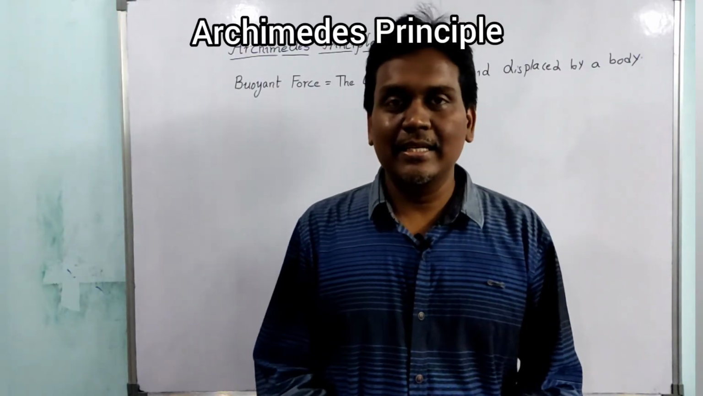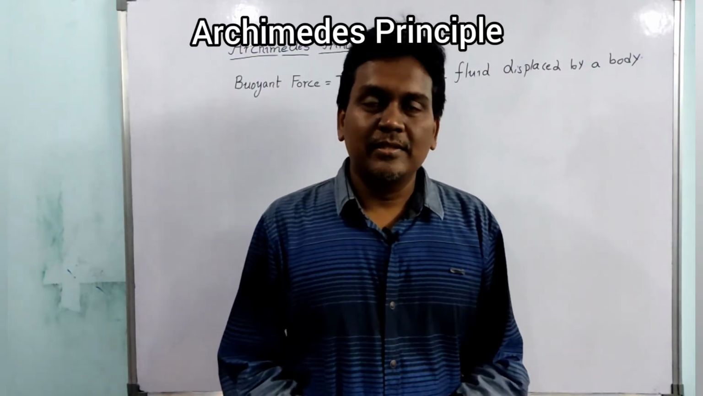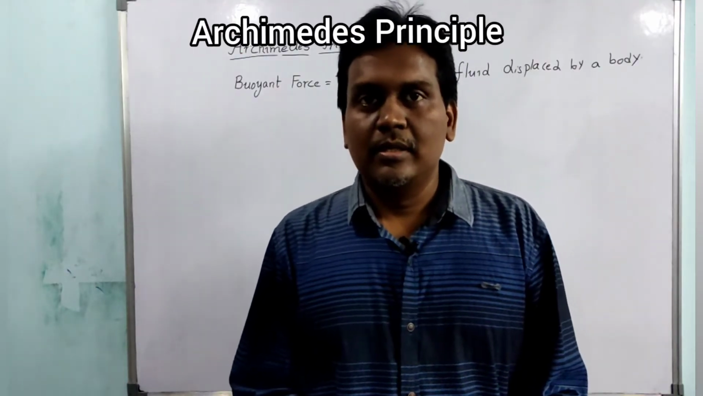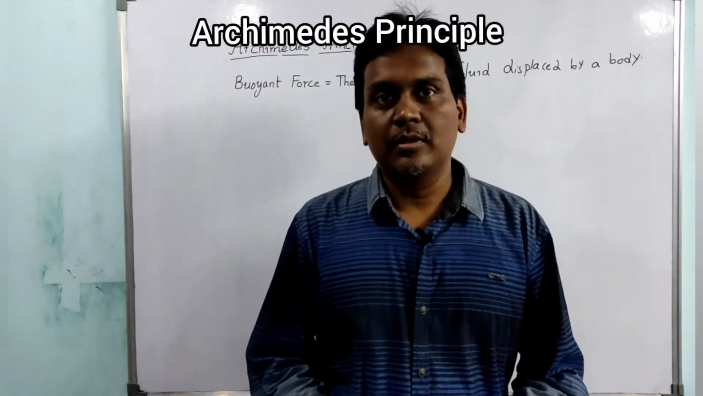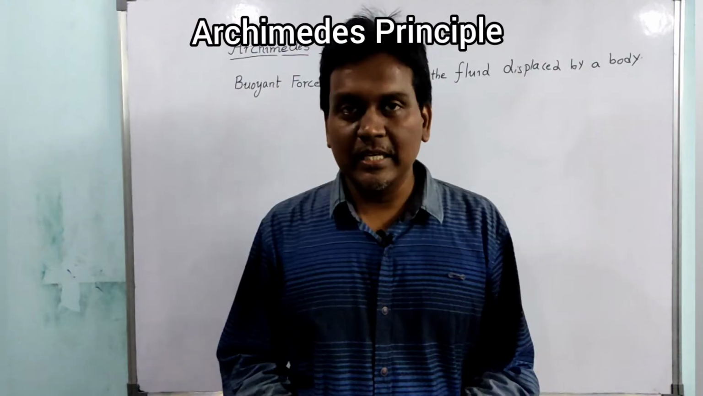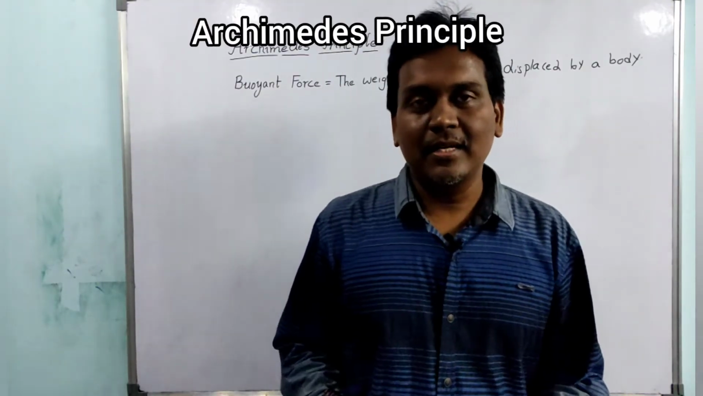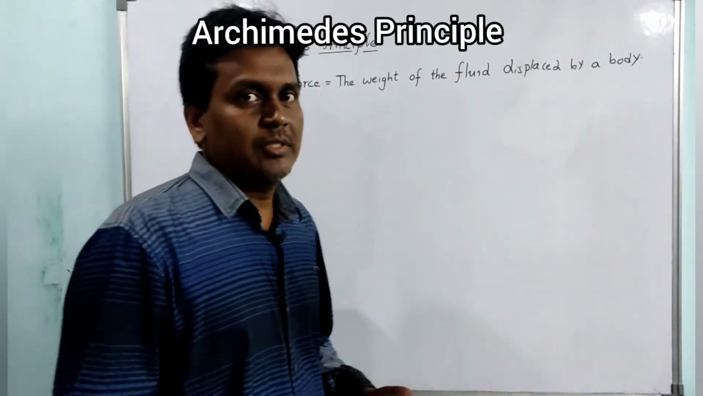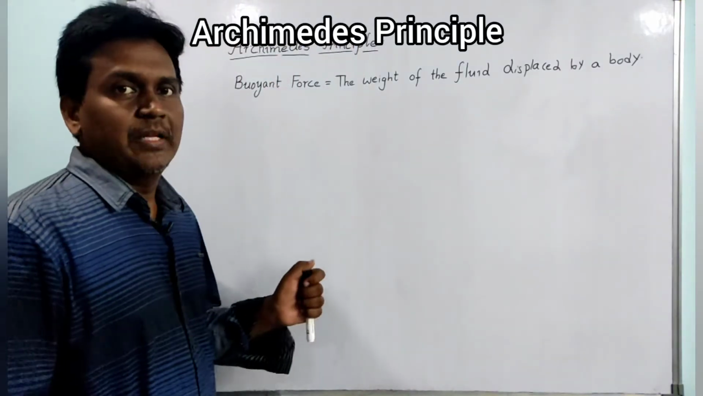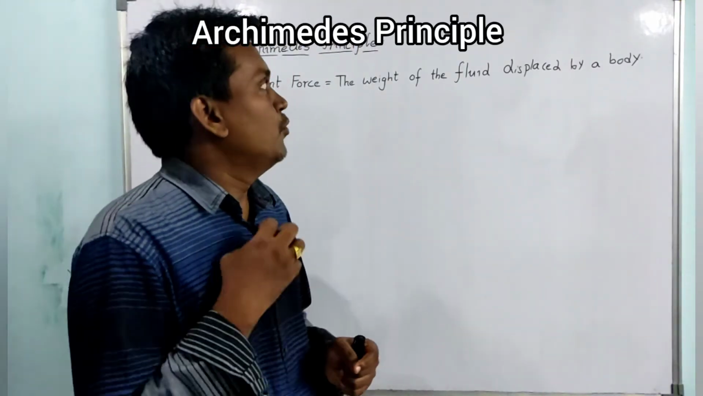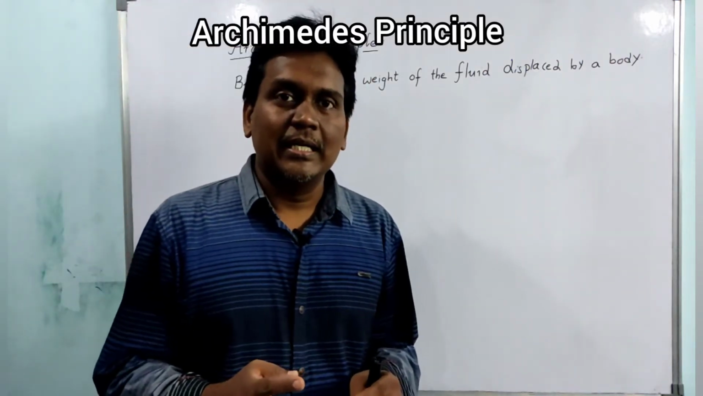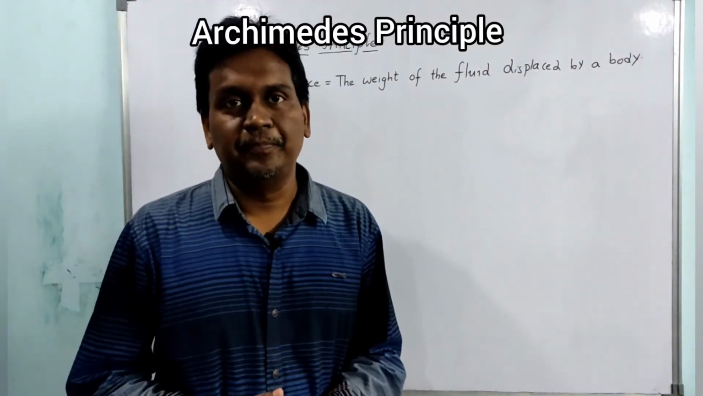In this session we are going to discuss the Archimedes principle. Archimedes is a Greek scientist, engineer and physicist also. He gave this principle, and this principle says that the buoyant force acting on a body will be equal to the weight of the fluid displaced by the body.